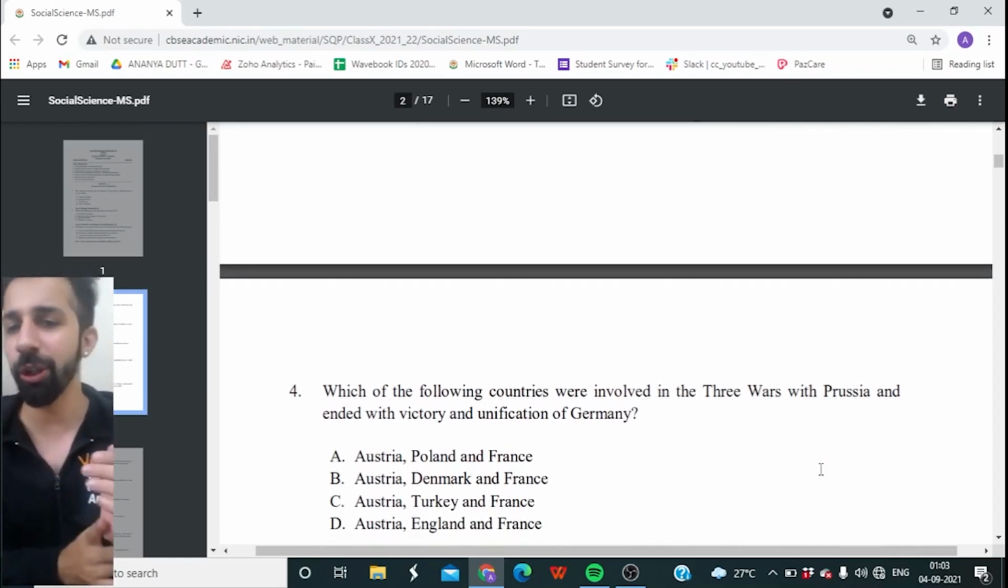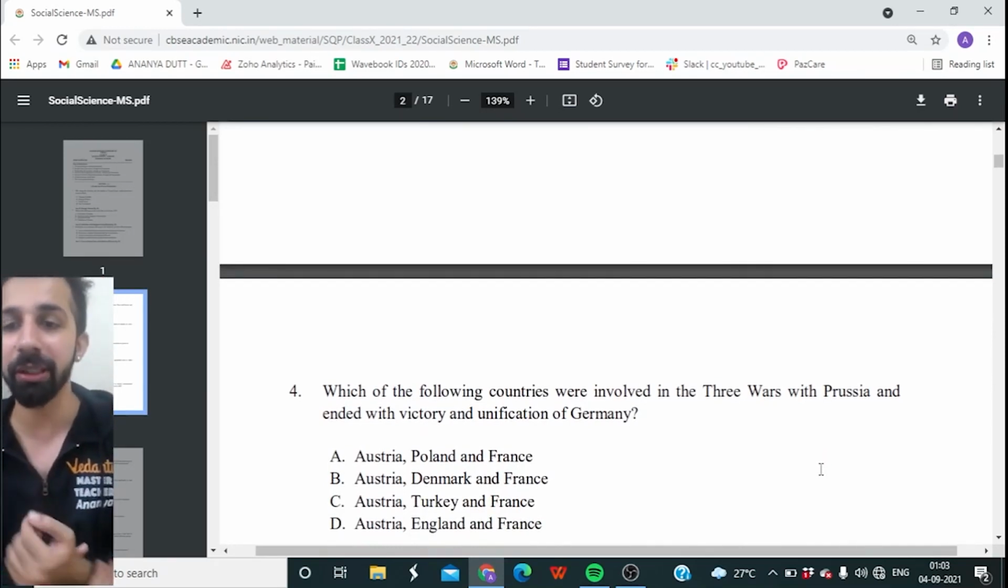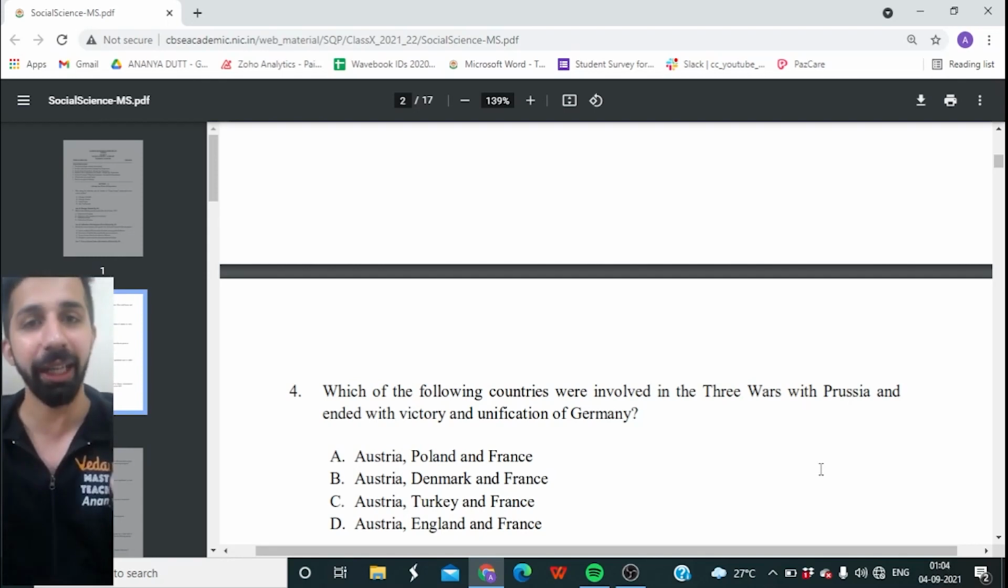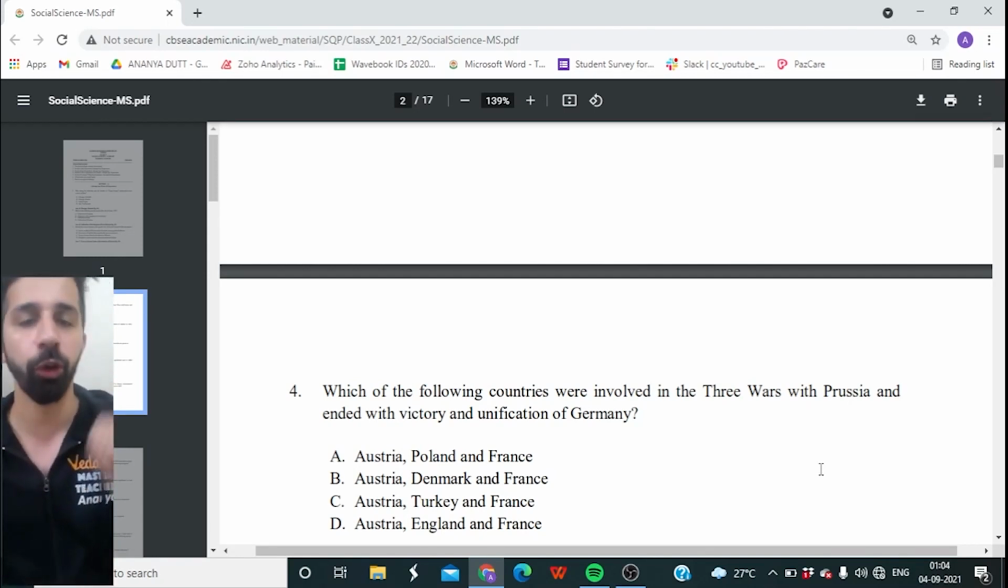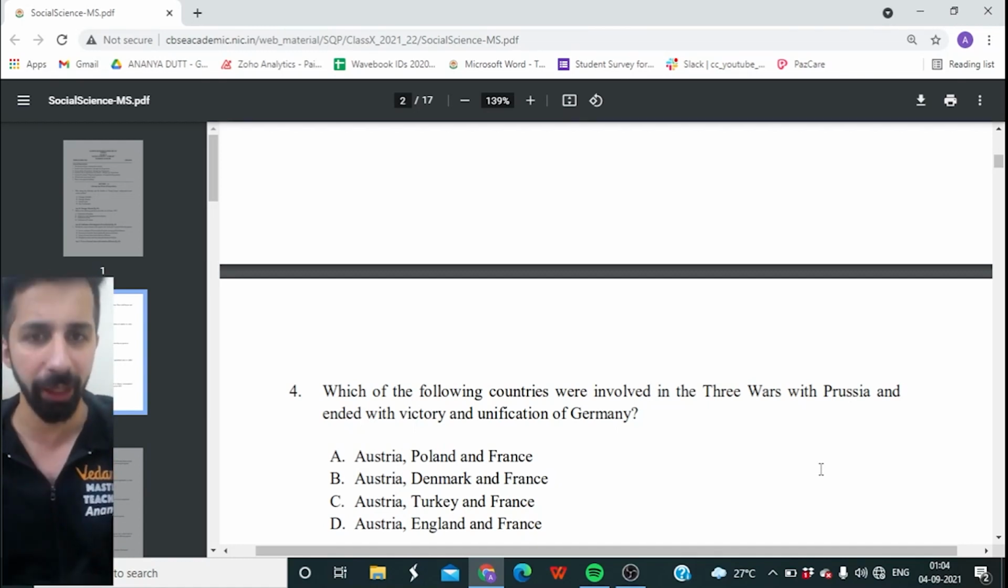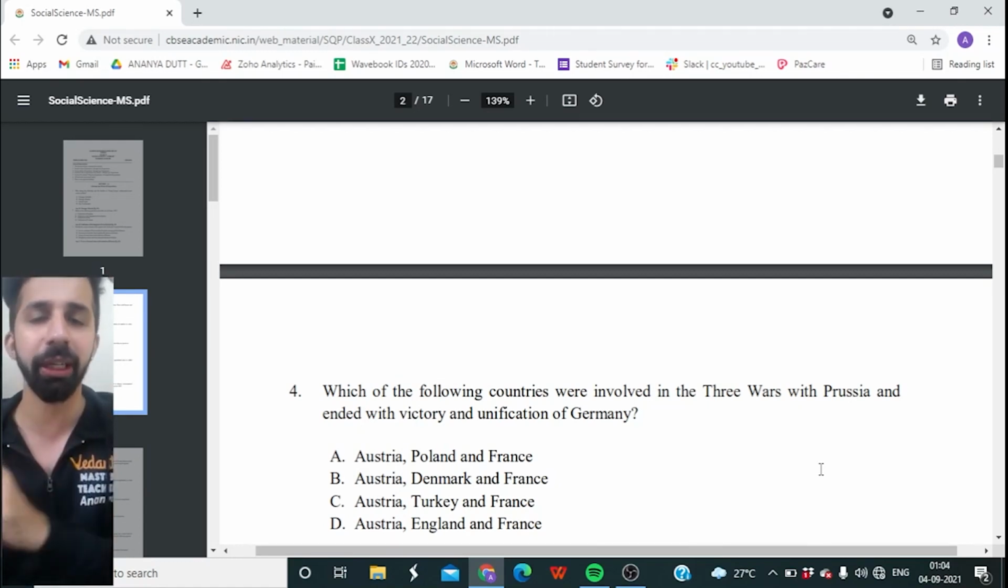Next one. Which of the following countries were involved in the 3 wars with Prussia and ended with victory and unification of Germany? 4 options. Option A, Austria, Poland and France. Option B, Austria, Denmark and France. Option C, Austria, Turkey and France. And option D, Austria, England and France.